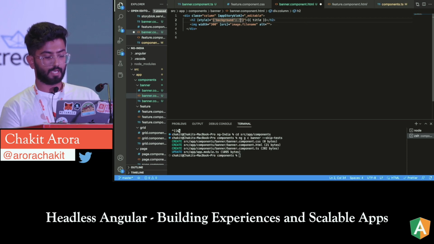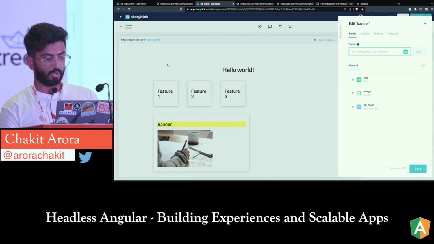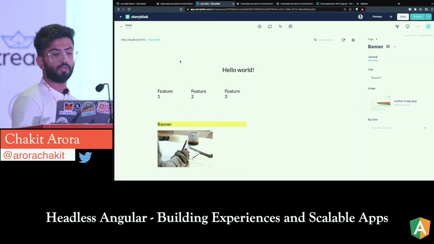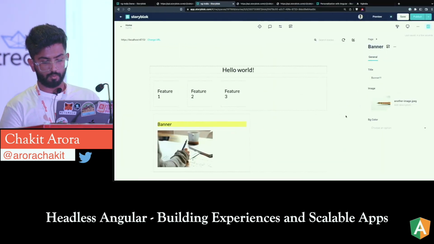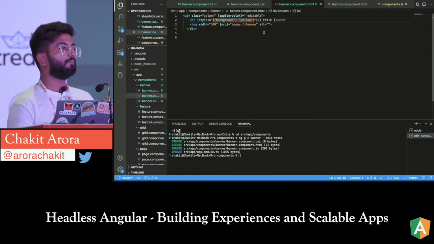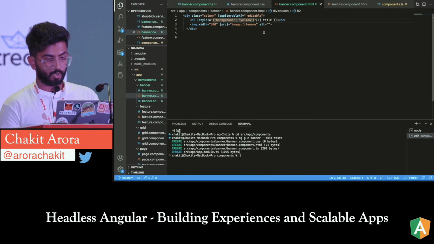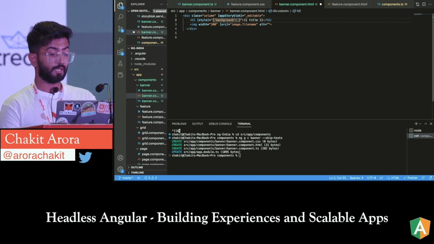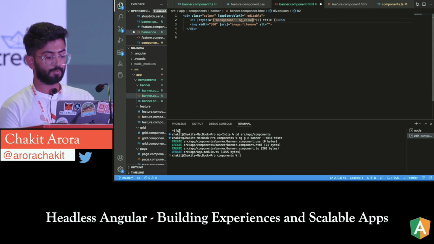and let's say I make it yellow for the first time, and if I go over here, it's going to be yellow, right? Because I've hard coded it. Now if I want to make it dynamic, right now no color is selected, but I'll just do red over here. Now I can map this field as red over here. I can map the BG color which I had in my TypeScript file.